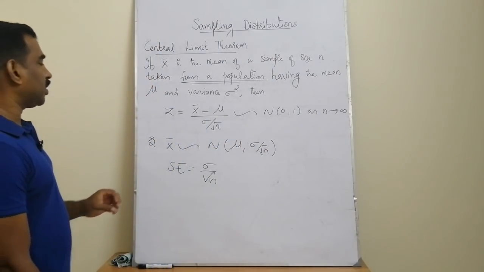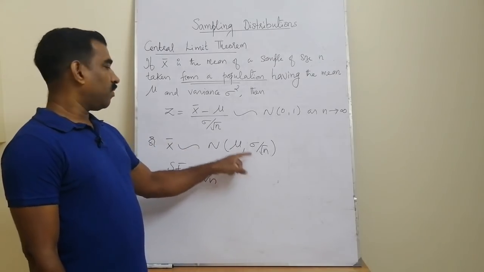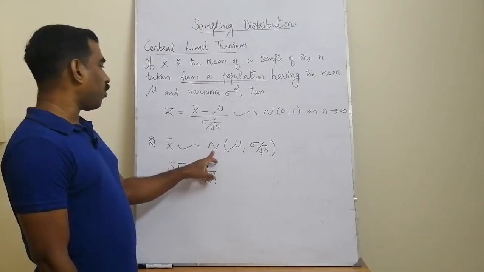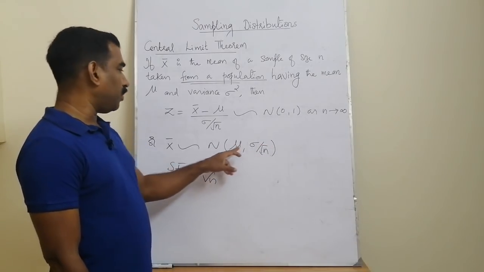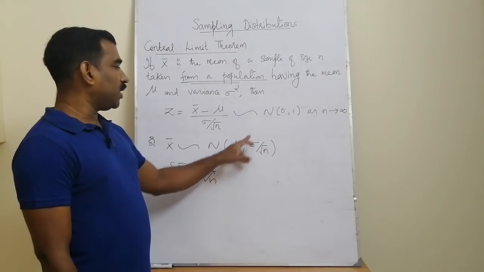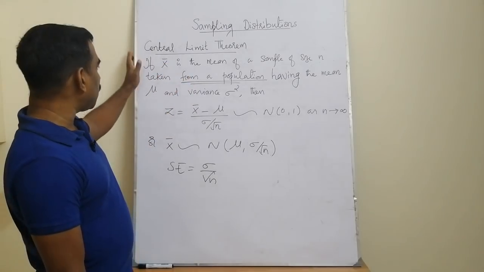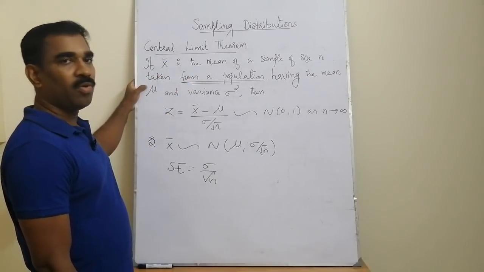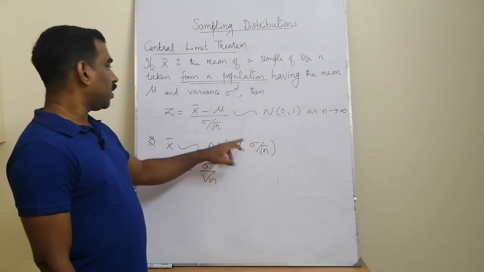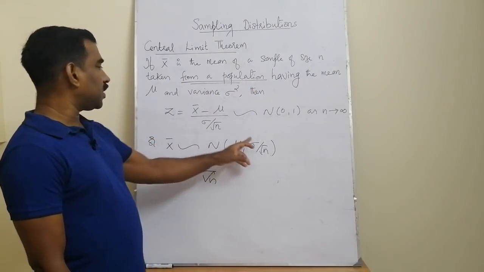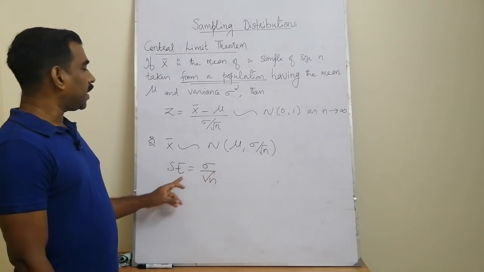So this is the first sampling distribution. This is called sampling distribution of the sample mean. Means the sample mean follows normal distribution with the parameters mu and sigma by root n, where mu is the mean and sigma by root n is the standard deviation. Where what are mu and sigma? Mu and sigma are the respective parameters of the corresponding population. Population mean mu and population standard deviation sigma. Then the sample mean has the standard deviation sigma by root n, and that quantity is taken as the standard error.